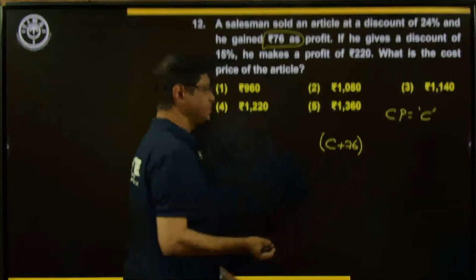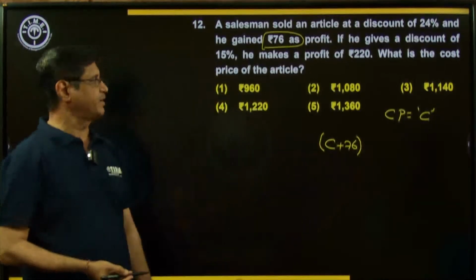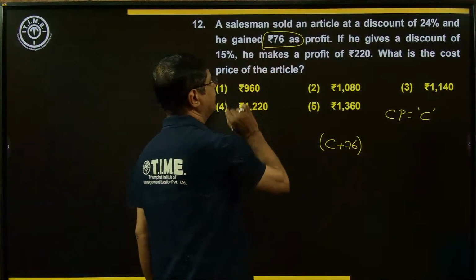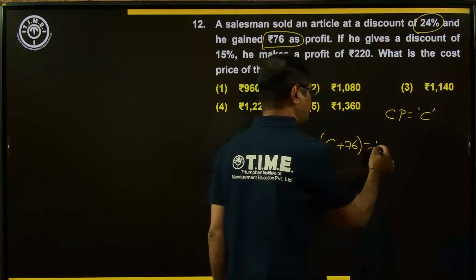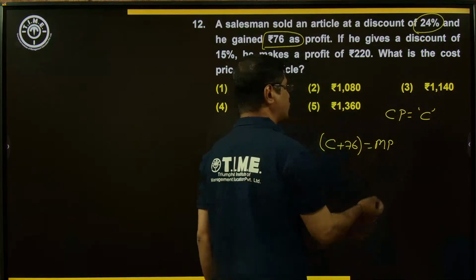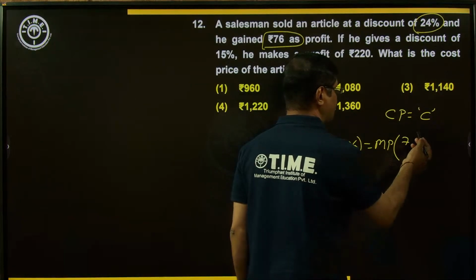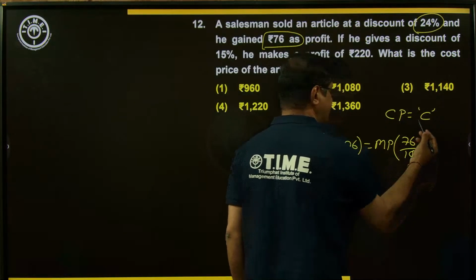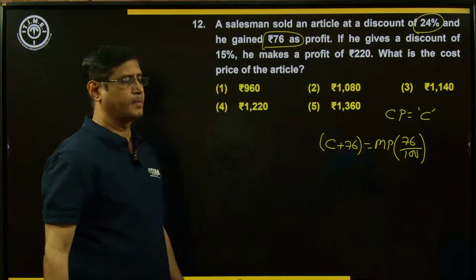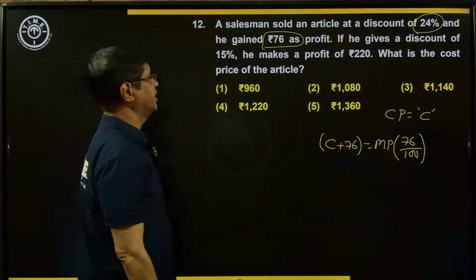Profit is 76, means C plus 76 is equal to the selling price. Now the gain of 76 comes after offering a discount of 24%. Discount is offered on market price only. When you subtract 24 from 100, the result is 76%. Okay, that is the first condition.